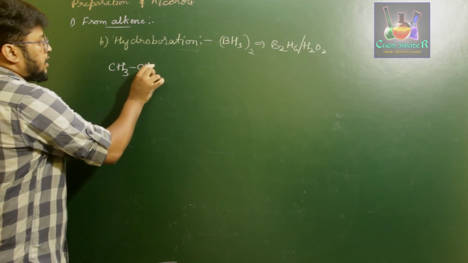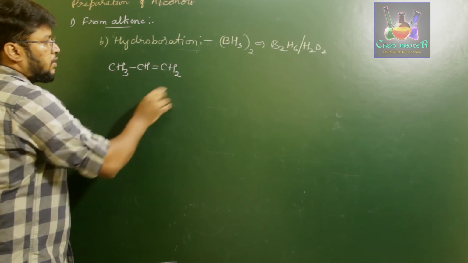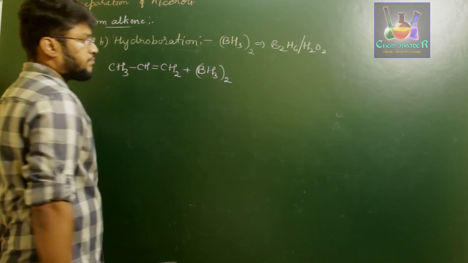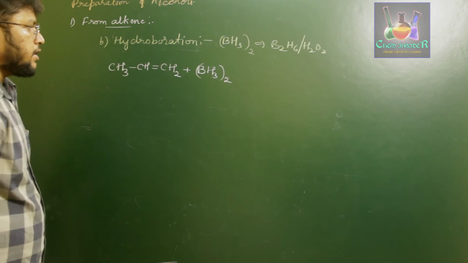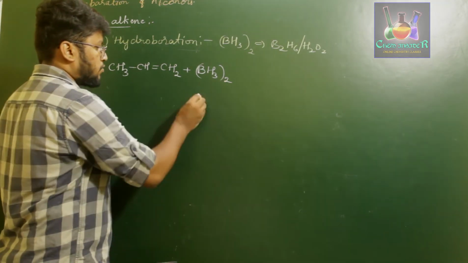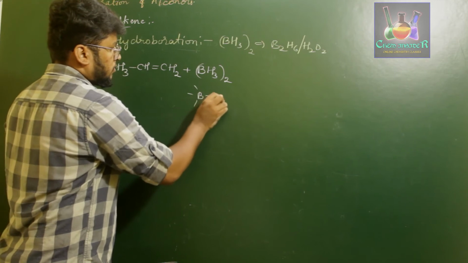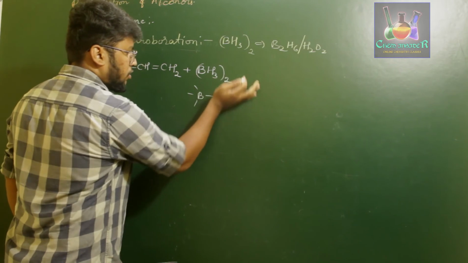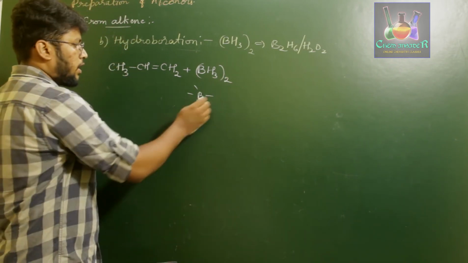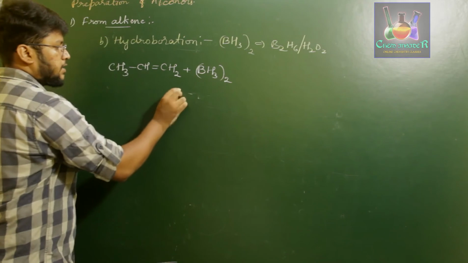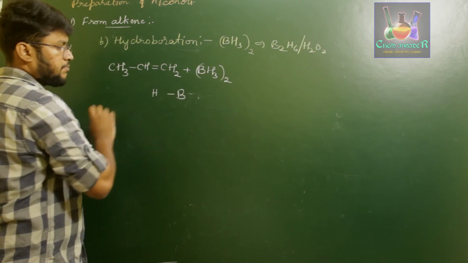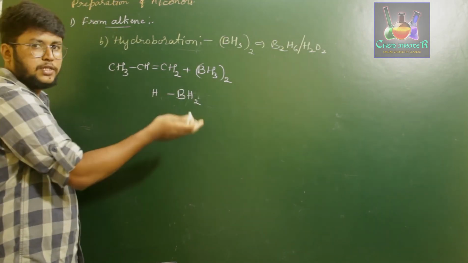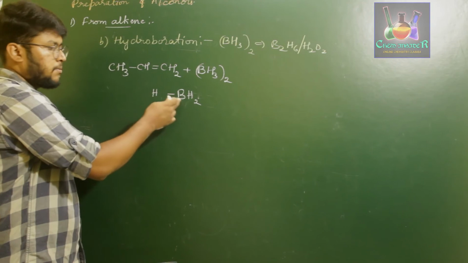CH3, CH double bond CH2, on treating with two BH3. Okay, so what happens here is, if you just consider this compound as 2 BH3 molecules, like this. Here we are going to break down one BH3 molecule completely. Instead of taking complete BH3, we'll just consider B and H with the rest BH2 on the other side. Okay, BH3 now splits into H and BH2.